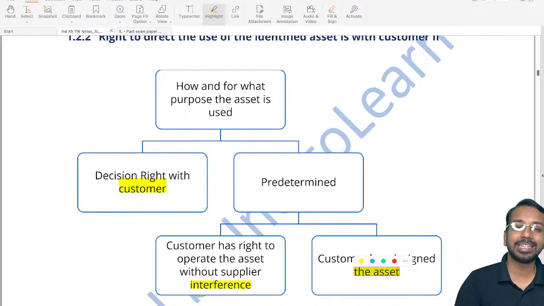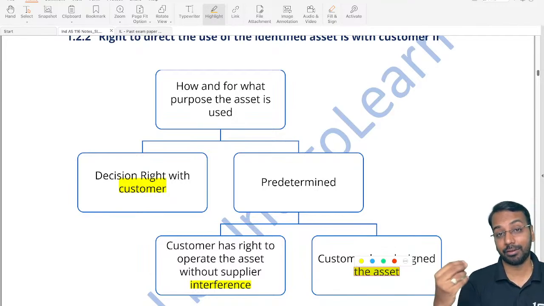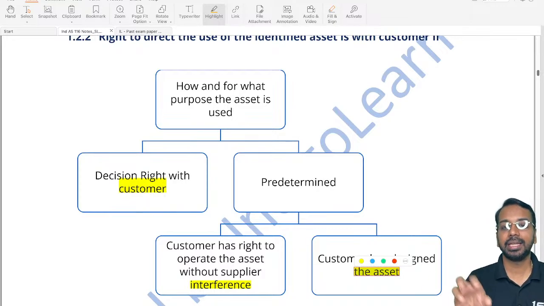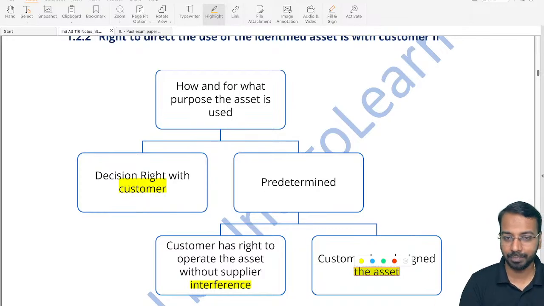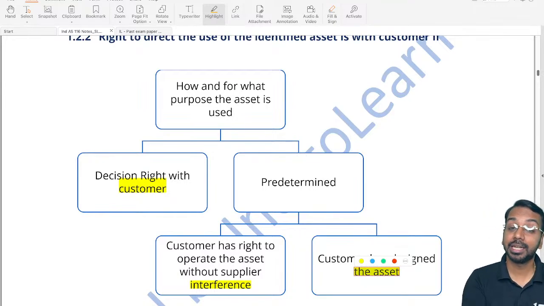If this right is predetermined, it means it is given in the contract how and for what purpose the asset is used. For example, it is given in the contract that the car I will be hiring, I will use in the state of, let us say, Maharashtra, and in the cities of Mumbai and Pune only. So how the asset should be used is already defined.